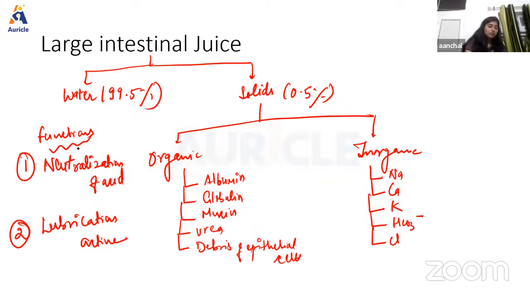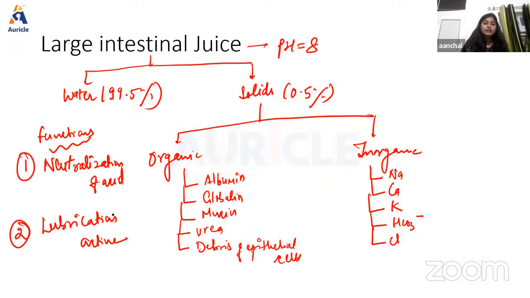Neutralization of acid: the strong acid present in the large intestine, formed by bacterial action, is neutralized by the alkaline nature of the large intestinal juice. Because the pH of this juice is alkaline, about 8.